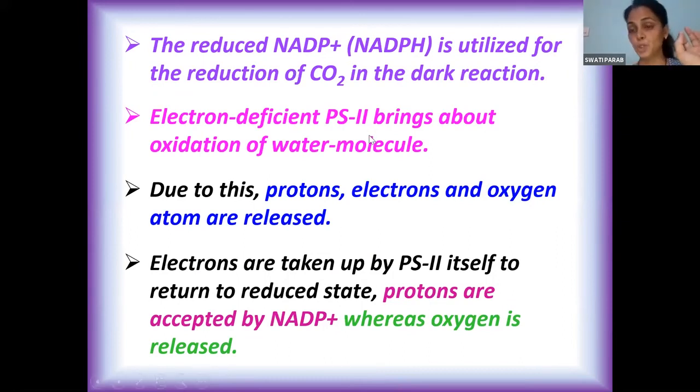Electron deficient PS2, because now PS2 has given the electron, isn't it? PS2 के पास electron नहीं है, so it becomes electron deficient. So now it is going to bring about oxidation of water molecule. Okay, so due to this, what will happen? Protons, electrons, and oxygen atom all will be released out. Electrons are taken up by PS2 itself to return to reduced state. Protons are accepted by NADP, whereas oxygen is released. So this is what is happening in non-cyclic photophosphorylation.